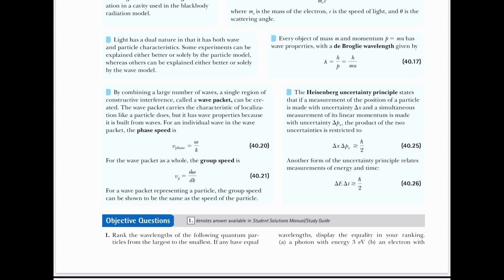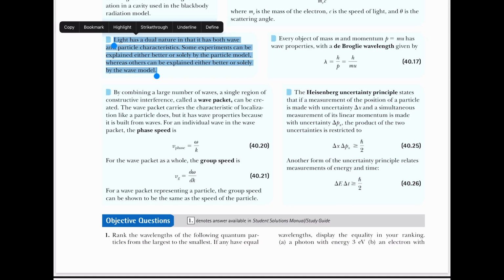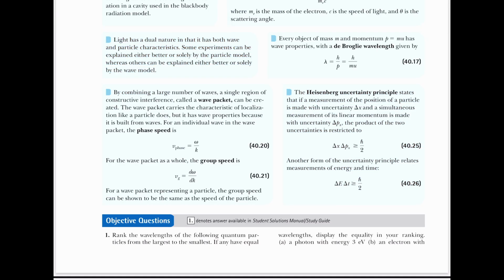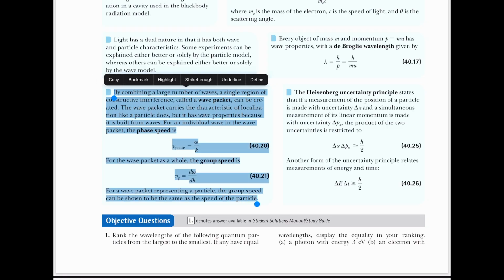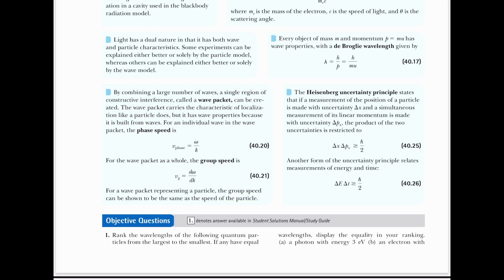And then we saw that light, I guess, is composed of a photon, but at the same time you could look at it as a wave. So in this little section here, they talk about how light specifically has this dual nature. And over here in this little box, they tell you how a photon, which can create constructive interference, can be called a wave packet, which has properties of waves.